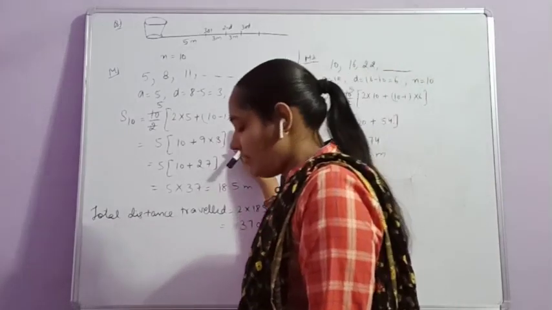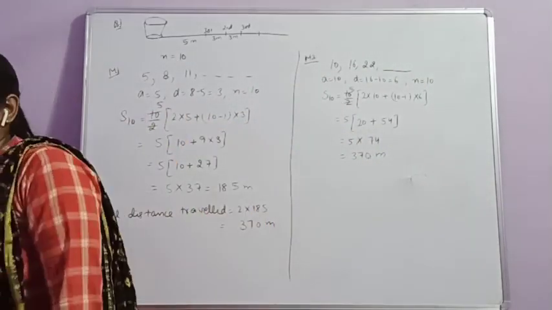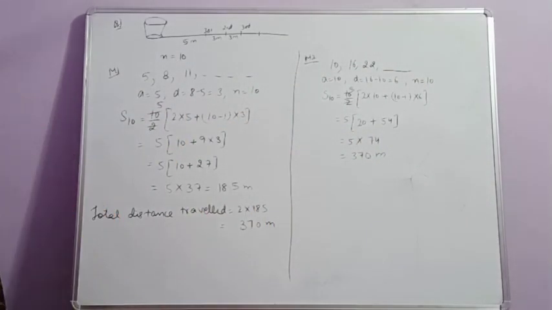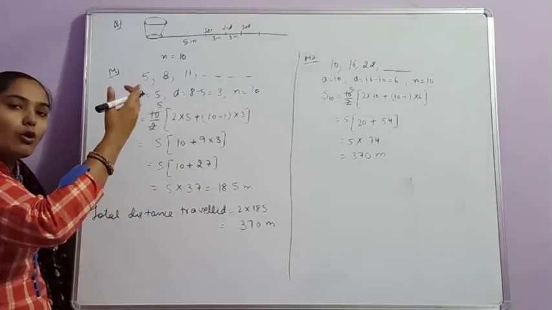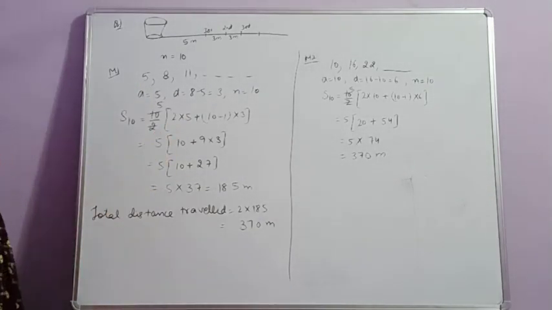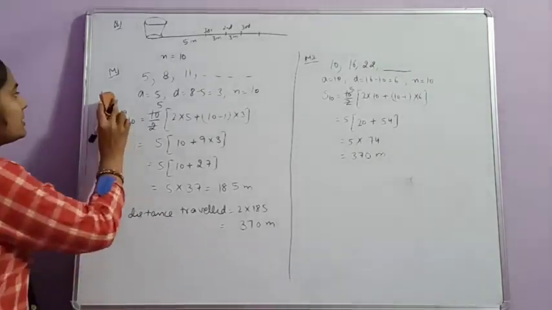Clear? Firstly, we find the distance traveled by competitor on one side and then multiply it by 2, or you can take AP for both sided distance traveled. Clear? Next question is,